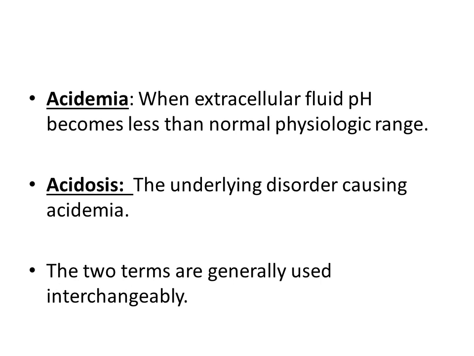First of all, I would like to define a few terms. The first term is acidemia. Acidemia can be defined as extracellular fluid pH less than the normal physiologic range. So when the pH of blood becomes less than 7.35, we say that acidemia has occurred.